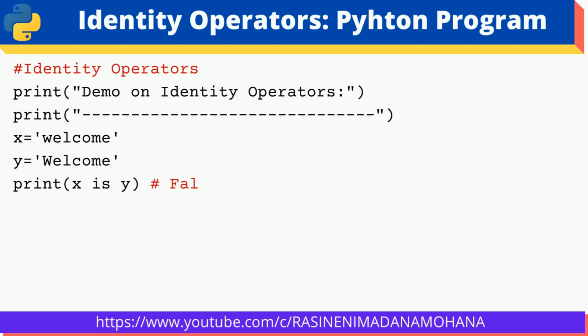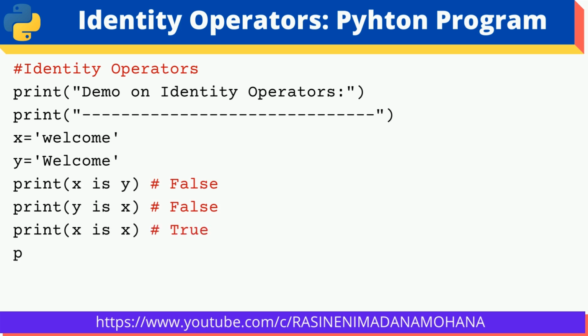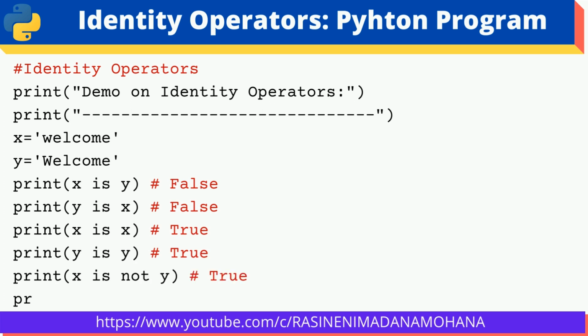If you take both as lowercase letters, starting with letter w, then both are the same. But here both are different. Now you can check by using is and is not. So we are directly printing the value x is y, the condition we are giving within the print statement.